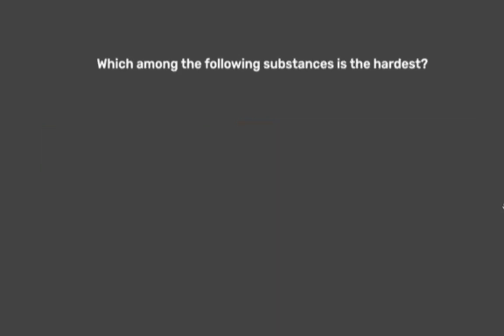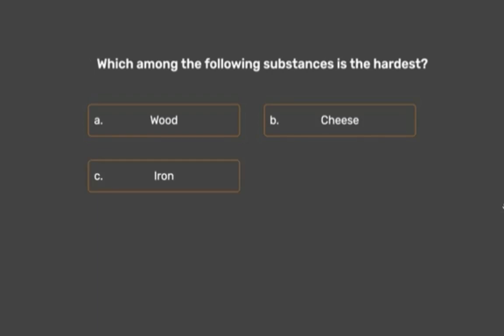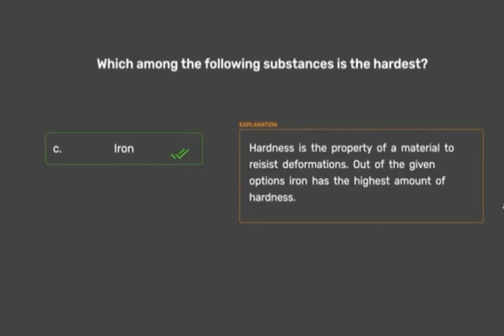Next question is, which among the following substances is the hardest? A. wood, B. cheese, C. iron, D. plastic. So, which is the hardest? Iron. C is the correct option, iron. Hardness is the property of a material to resist deformation. Out of the given options, iron has the highest amount of hardness.